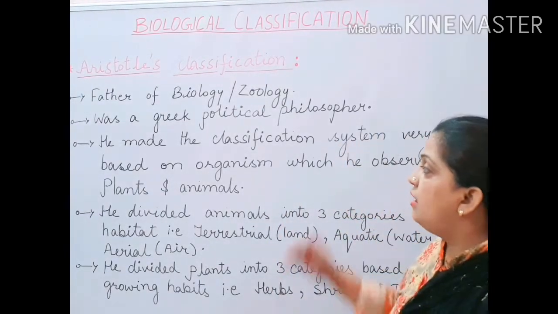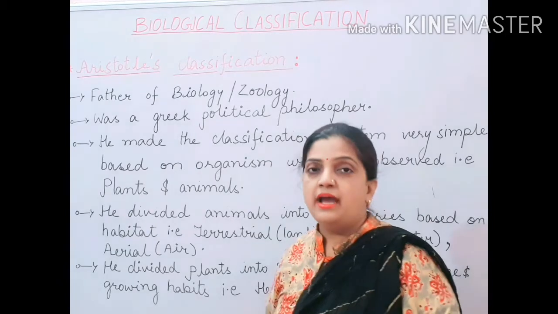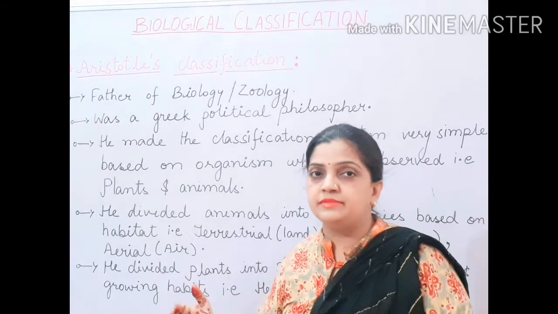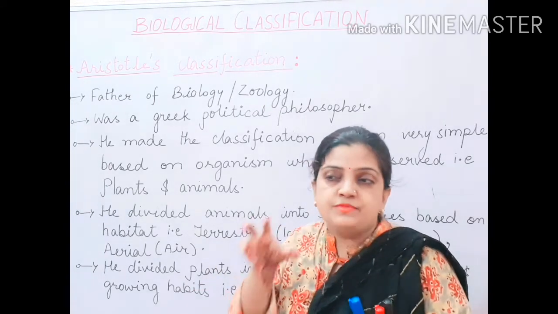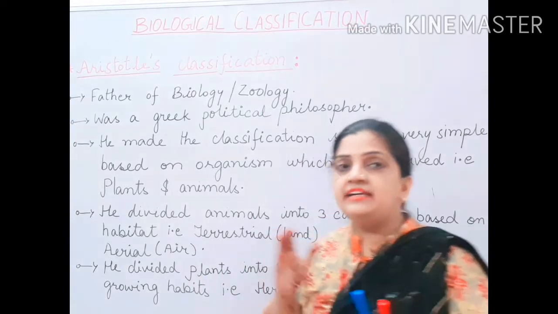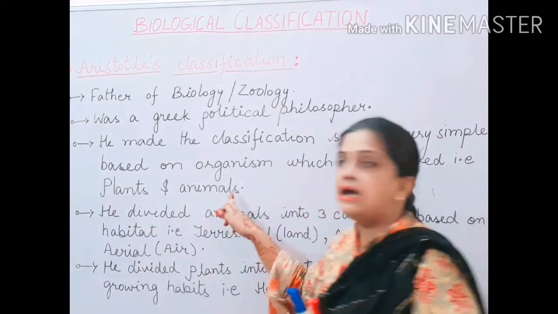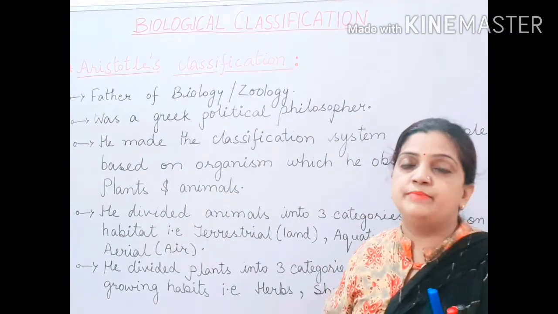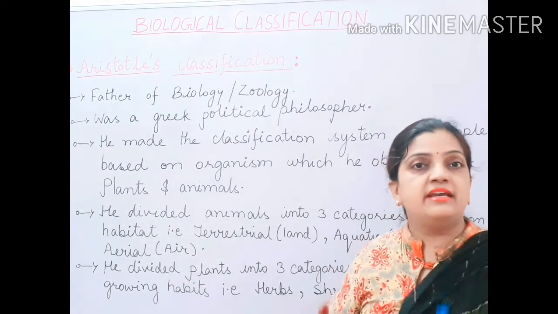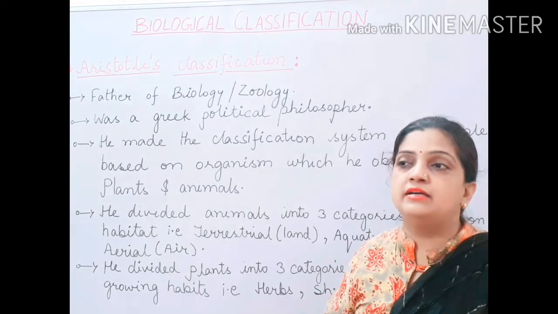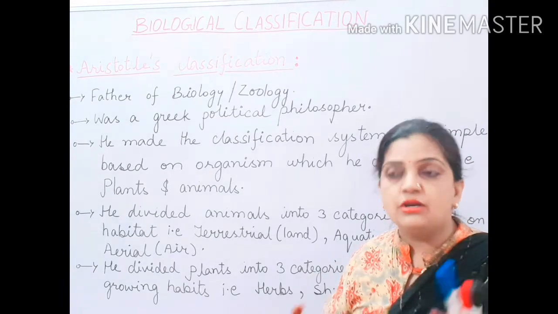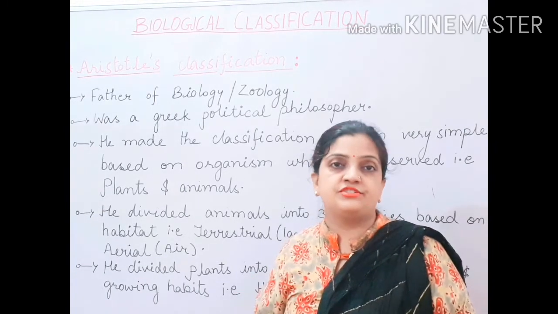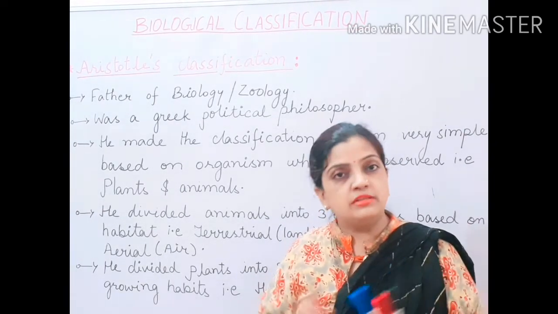Now children, on the basis of his observation, Aristotle categorized the living organisms into plants and animals. And what did he observe? On that basis, he divided the plants and the animals further into three categories each. On which basis? On the basis of their habitat, that is where they are surviving, or on the basis of size or their growing habits. So these were the two observations. On these two observations, Aristotle tried to divide all the living organisms.